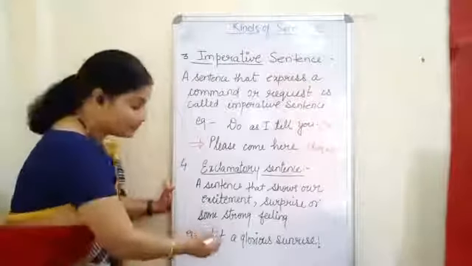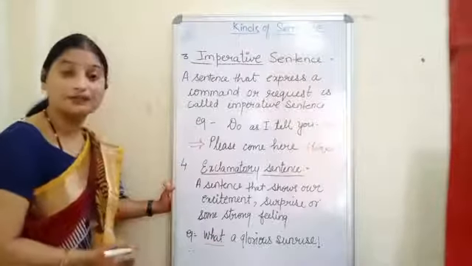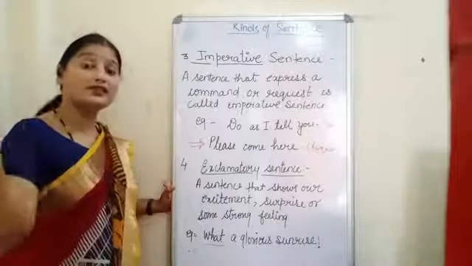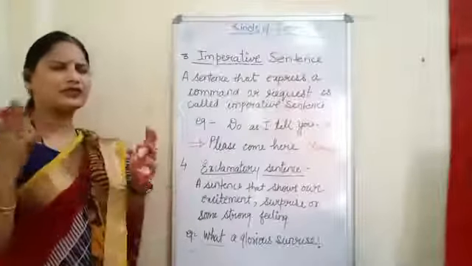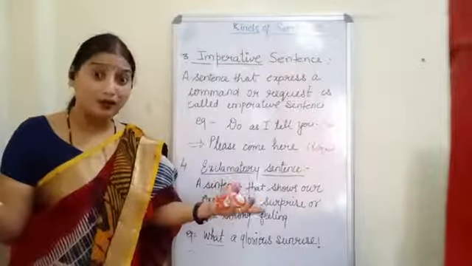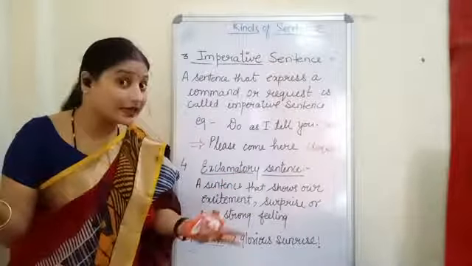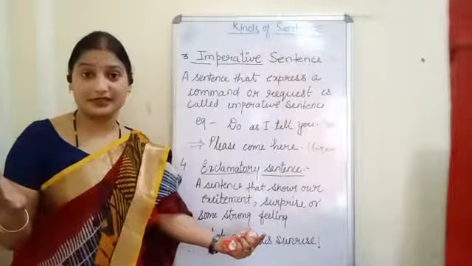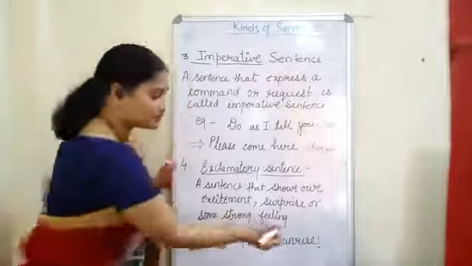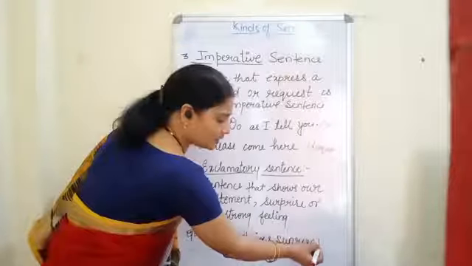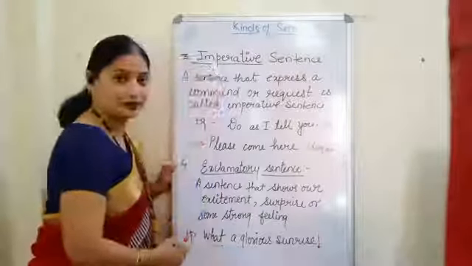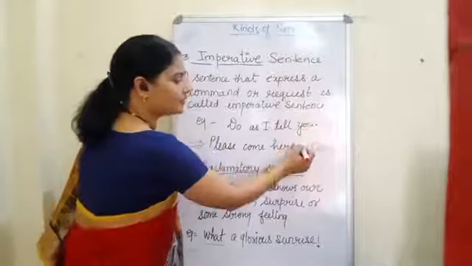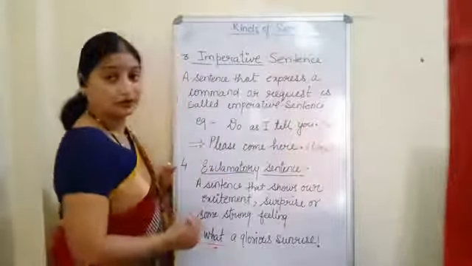Now here, the meaning of what is not a question. Clear? Here, what a glorious sunrise. Like with full of excitement, I am telling, oh wow, what a glorious sunrise it is. So, this is our exclamatory sentence. And exclamatory sentences always end with an exclamation mark. Okay? And imperative sentences always end with a normal full stop.